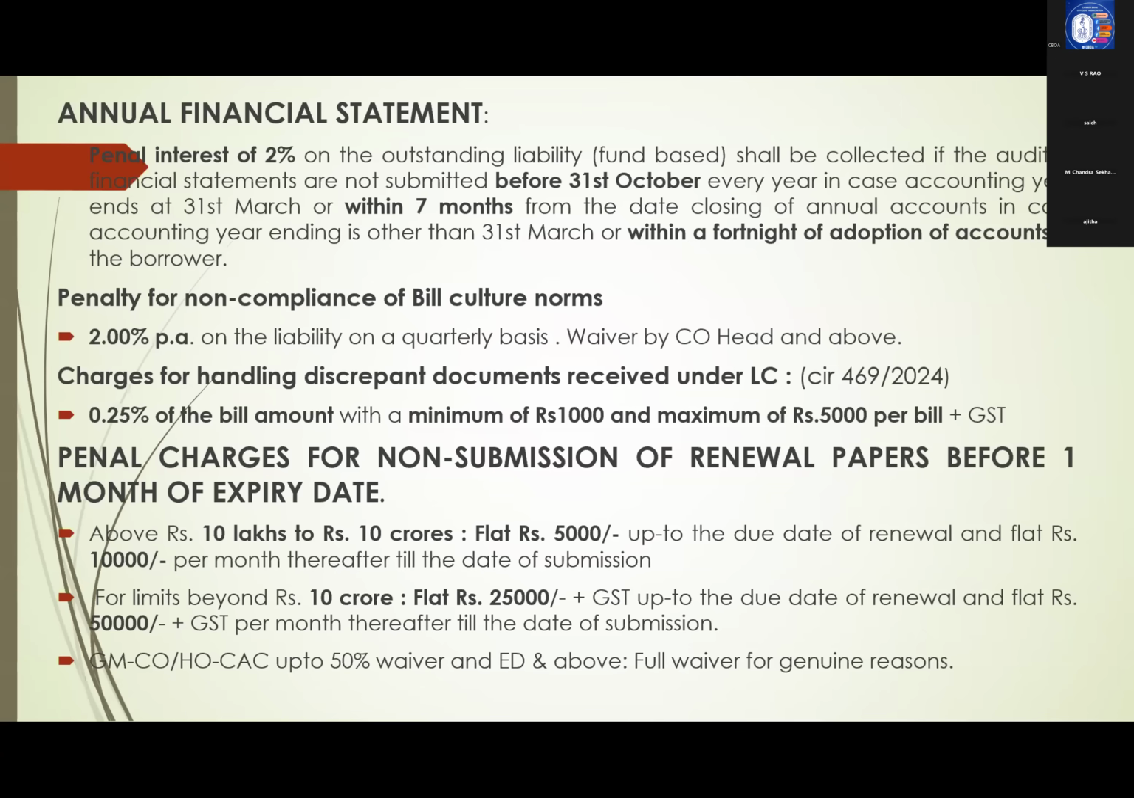What is the amount? Above 10 lakh limits, above 10 lakhs up to 10 crores, flat 5,000 rupees up to the due date of renewal, and flat 10,000 rupees per month thereafter till submission of renewal papers. If limits beyond 10 crores, flat 25,000 rupees up to due date of renewal, and flat 50,000 plus GST thereafter till submission of renewal papers. GMHO CSC up to 50% waiver, ED and above full waiver.